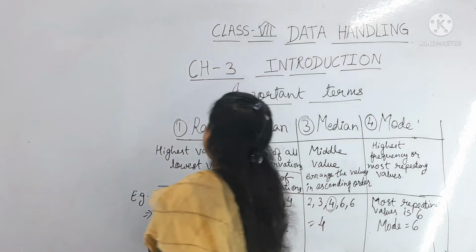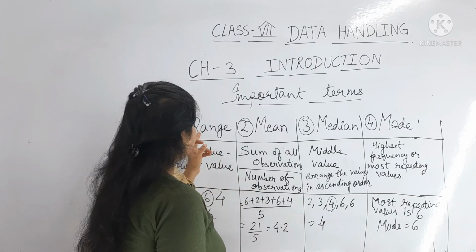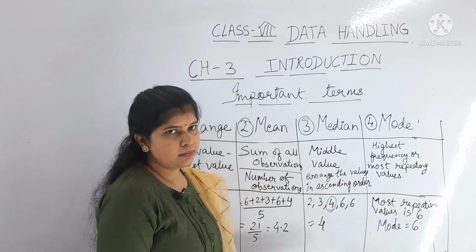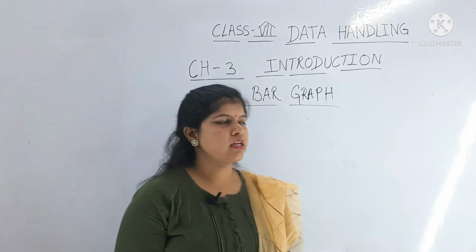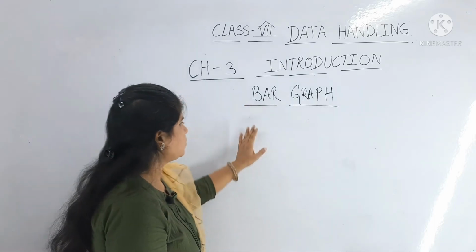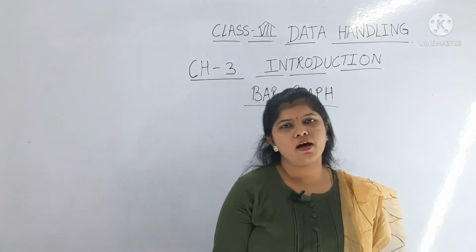Like this you have some problems in exercise 3.1. So you have to calculate the range, mean, median and mode. These are important terms. Now students, next topic, that is the bar graph. This is also a very important topic. You can score very well in the bar graph.